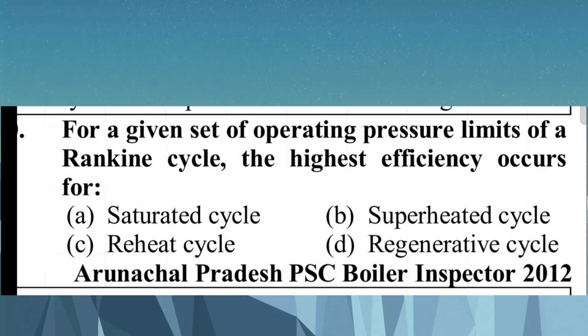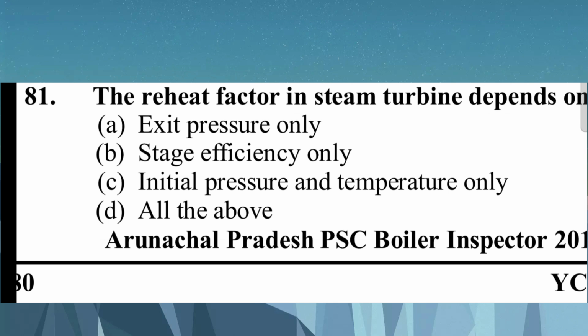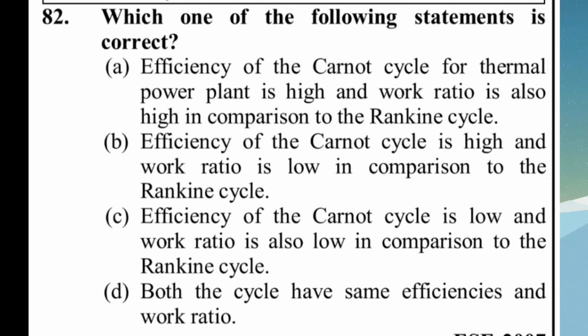Question: for a given set of operating pressure limits of a Rankine cycle, the highest efficiency occurs for: A. Saturated cycle, B. Superheated cycle, C. Reheated cycle, D. Regeneration cycle. The regeneration cycle. The reheat factor in the steam turbine depends on: A. Exit pressure only, B. Stage efficiency only, C. Initial pressure and temperature only, D. All the above. All the above.